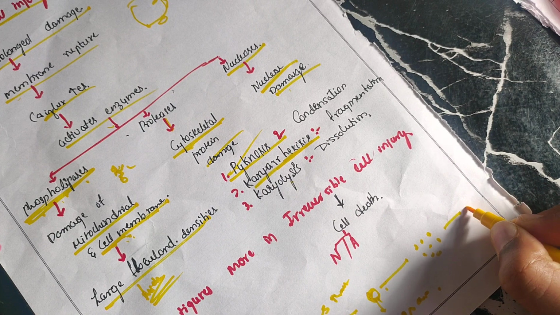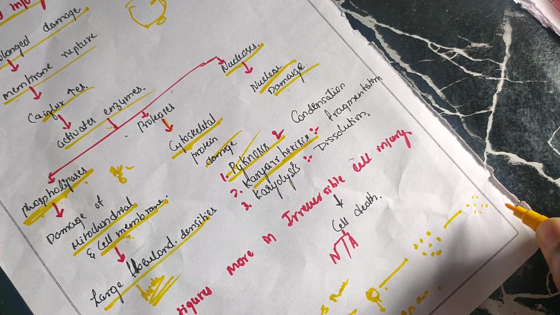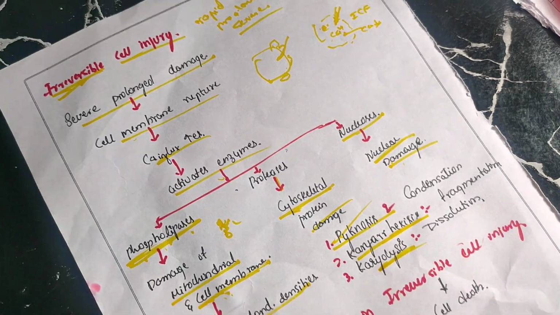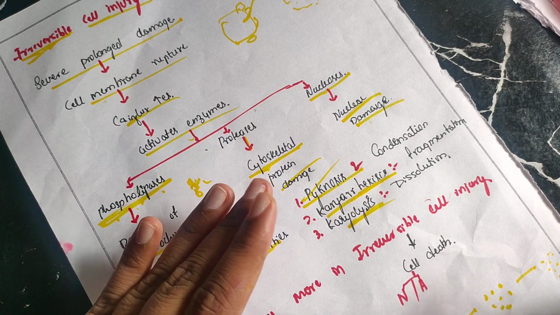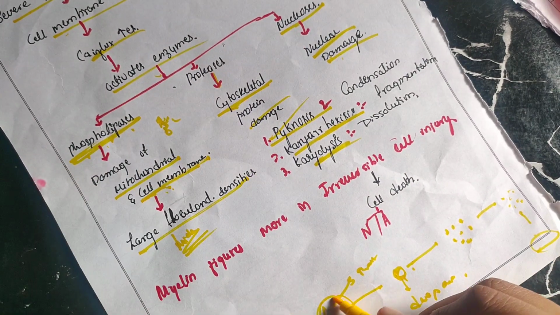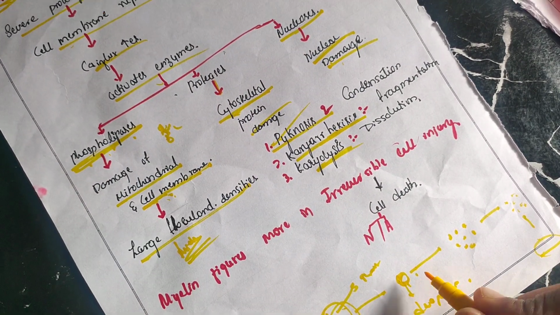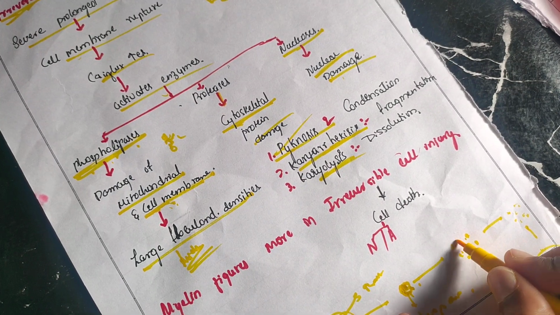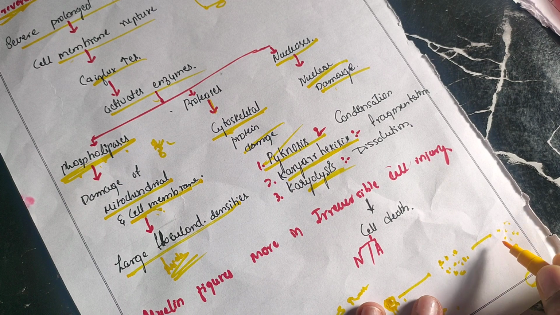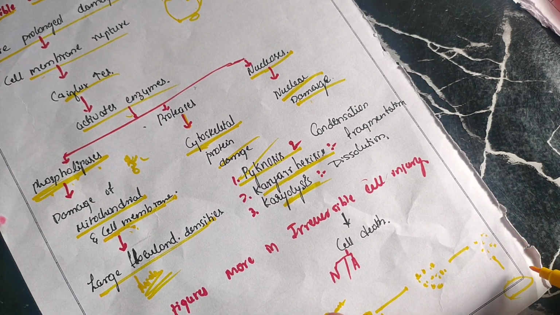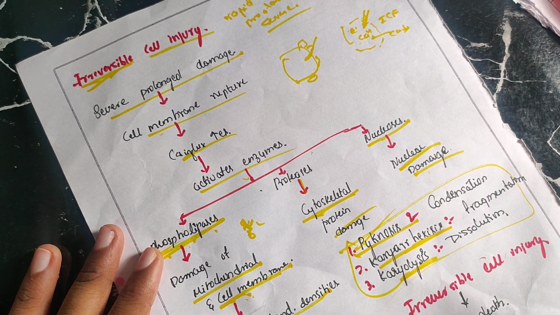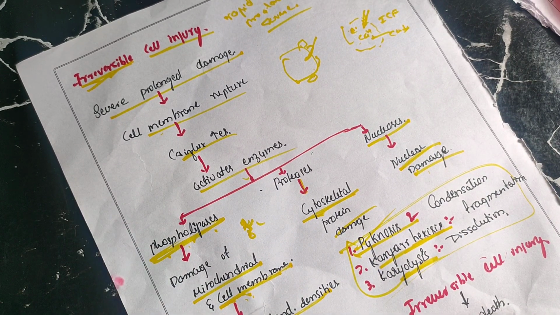And then there will be dissolution, the complete disappearance of the nucleus. It slightly appears and then disappears, nothing will be there. This is known as karyolysis. Karyolysis means breakdown of the nucleus. So first it will be a normal nucleus, and then there will be condensation of the nucleus, known as pycnosis, then fragmentation of the nucleus, that is karyorrhexis, and then complete dissolution or disappearance of the nucleus, that is karyolysis. These are the three nuclear changes of irreversible cell injury.